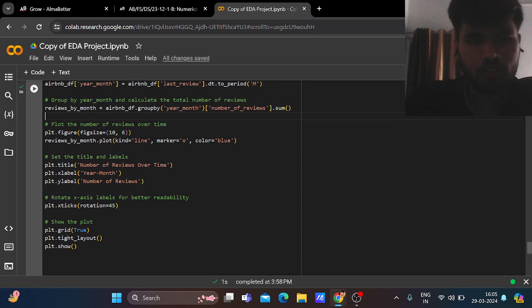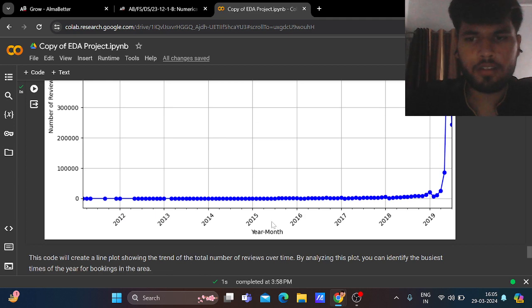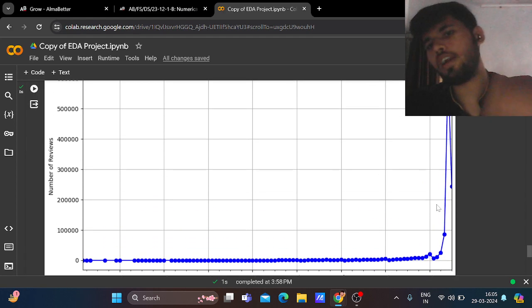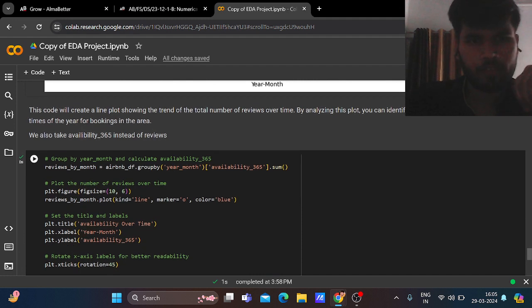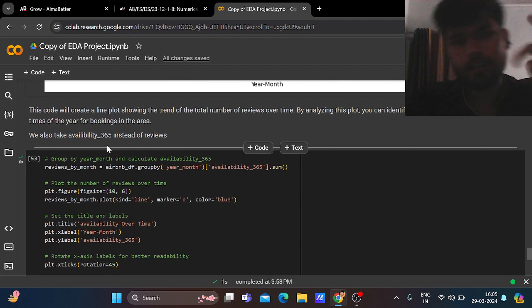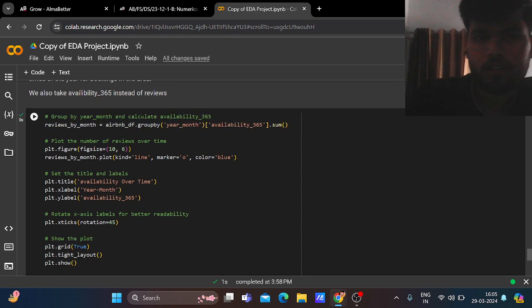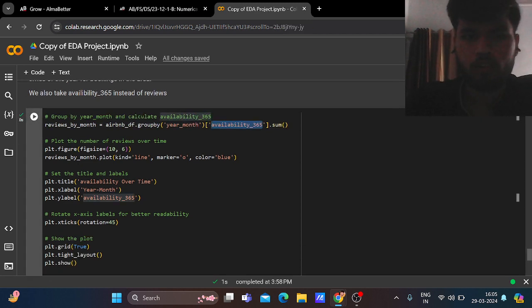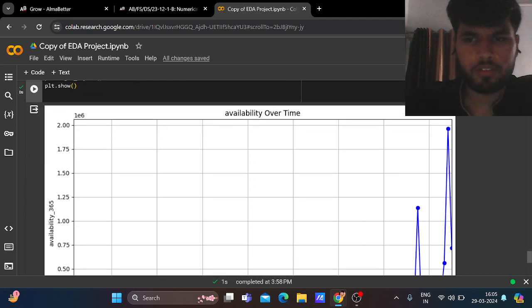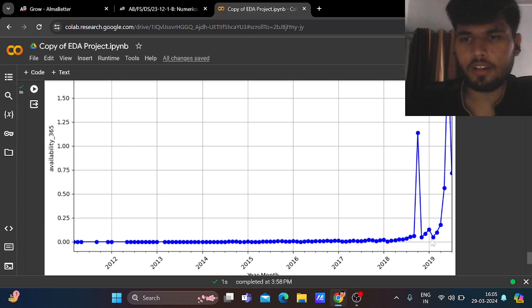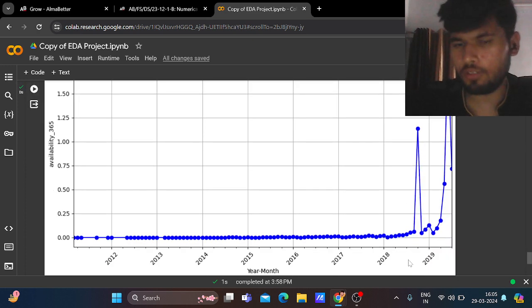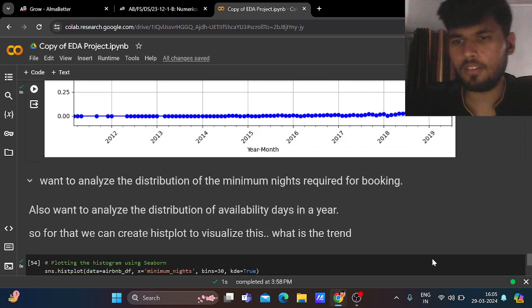So this is the visualization code, and here we can clearly see that the busiest times are over 2019. After 2019, there are the busiest times of the year. We also take availability_365 instead of reviews, availability_365 sum. So for homestays, the busiest times are between here and here. You can clearly see between 2018 to 2019 and above.